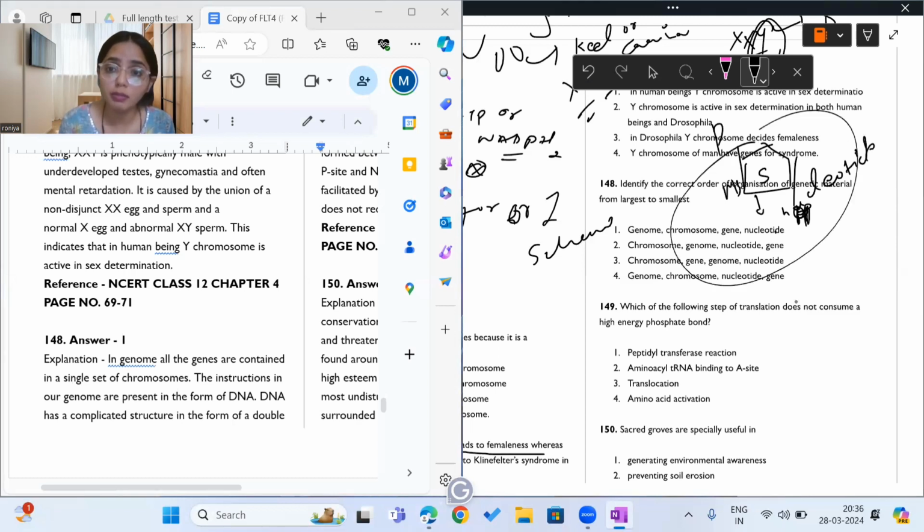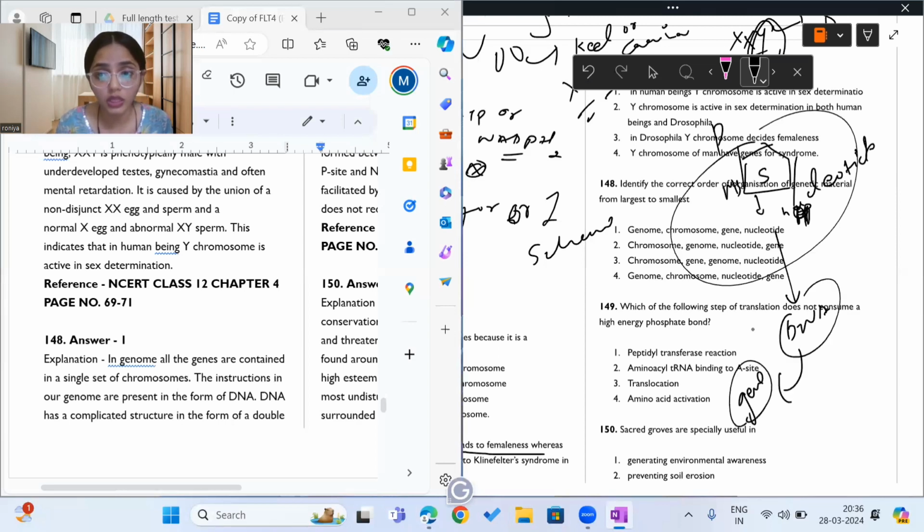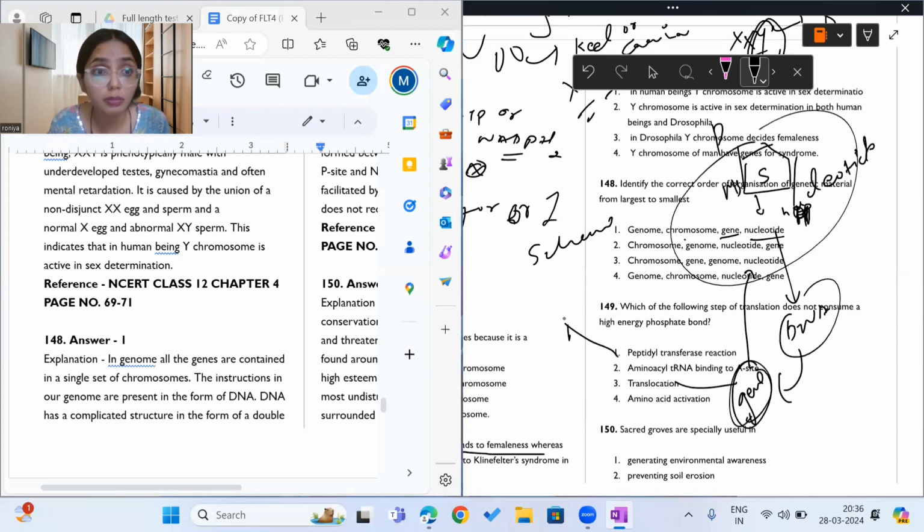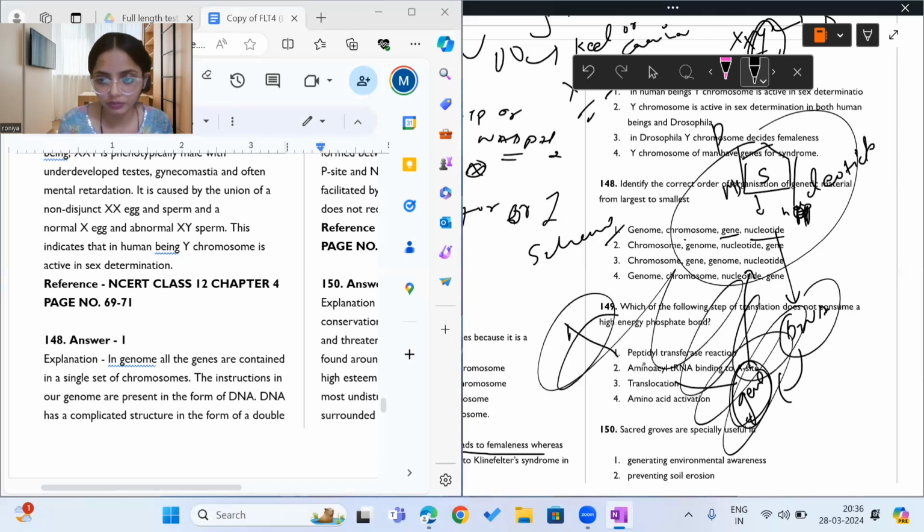All these nucleotides combine to form a DNA, and a segment of DNA is gene. So smallest is gene, but if nucleotide is given, that will become smallest. So smallest is nucleotide, then gene will come, fold upon itself to form chromosome. Multiple chromosomes constitute genome. Answer is first option. Okay.